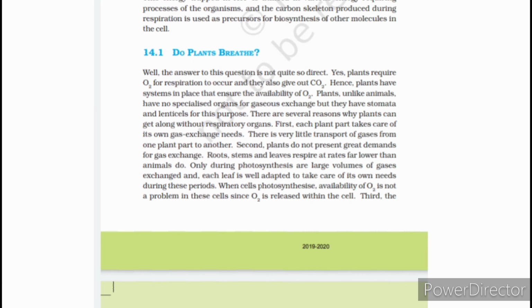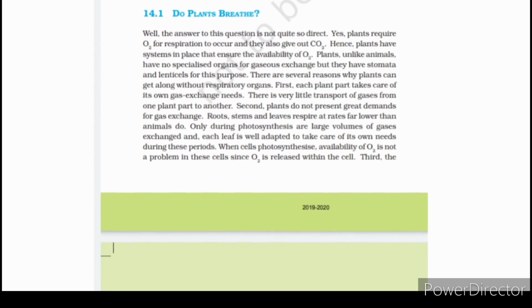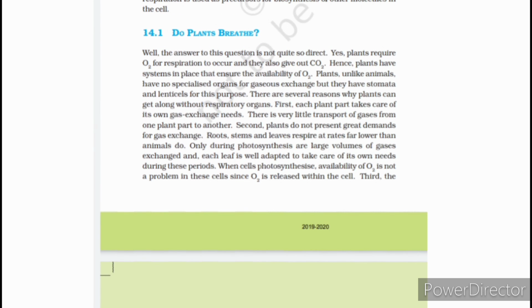Second, plants do not present great demand for gas exchange. Roots, stems and leaves respire at rates far lower than animals. Only during photosynthesis do they require a large volume of gaseous exchange. Availability of oxygen is also there, so they also get the oxygen they require for the respiratory process. So these are the answers regarding this.